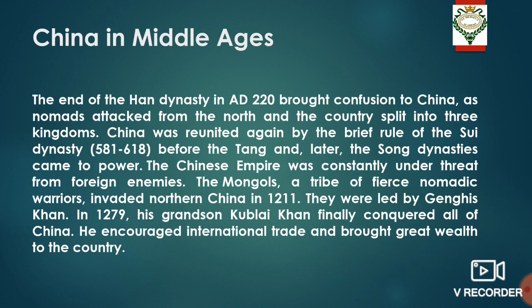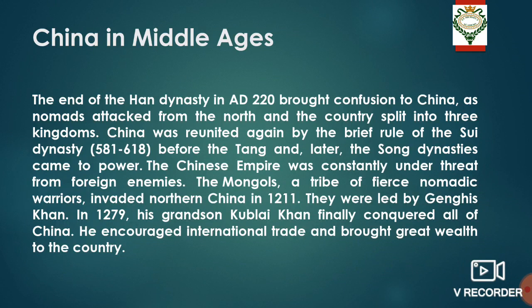After the end of the Han Dynasty in 220 AD, China fell into a state of confusion and nomads started attacking from the north, and the country split into 3 kingdoms.